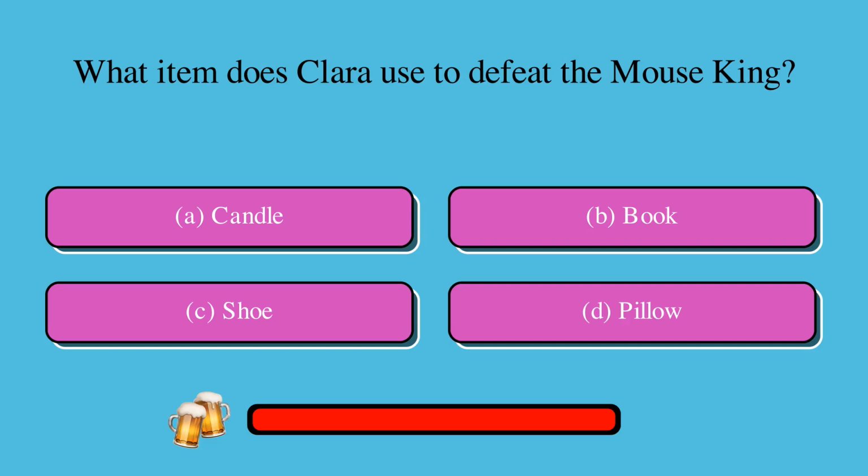What item does Clara use to defeat the Mouse King? Is it A. Candle, B. Book, C. Shoe, or D. Pillow? The correct answer is C. Shoe.